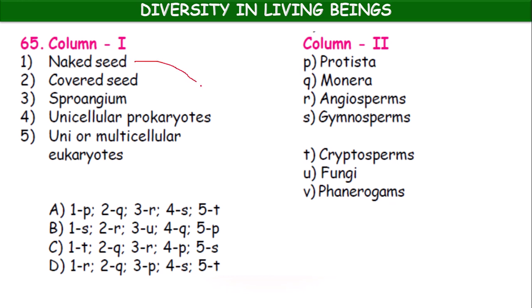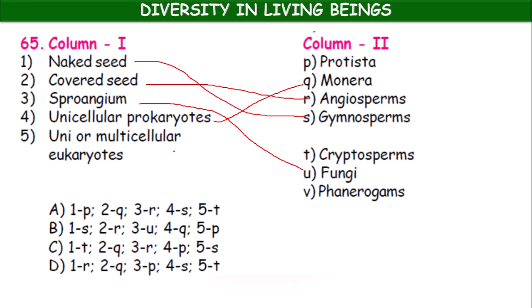Naked seeds, gymnosperms. Okay, covered seeds, angiosperms. Sporangium, fungi. Okay, spores produced. Spore bearing body is called sporangium. Unicellular prokaryote is a Monera.